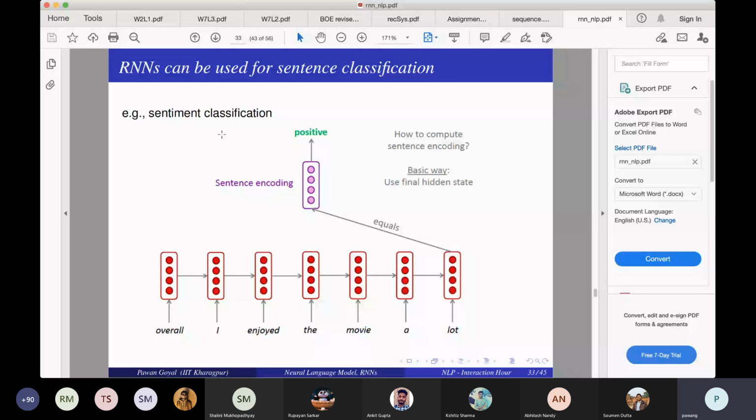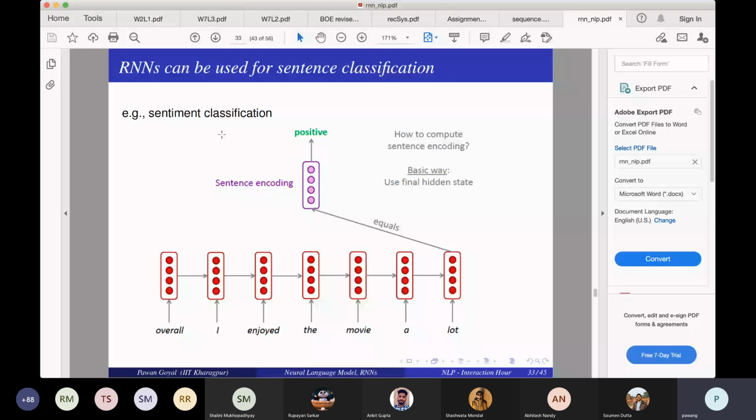And at least one thing is there, the final hidden state will have a lot of information about words that come towards the end, like lot, a, movie. But the information from the earlier words would keep on reducing. So that would surely happen.